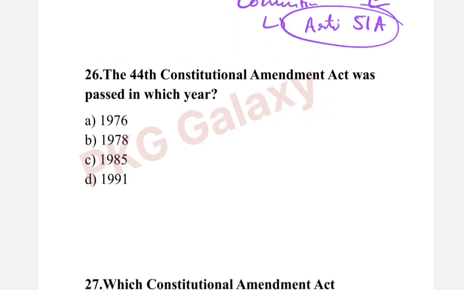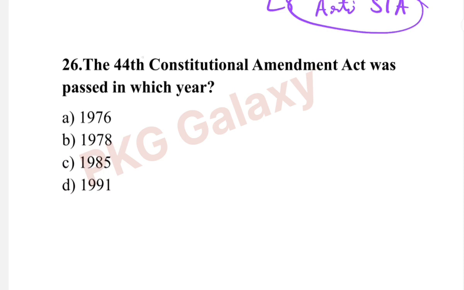Next question. The 44th Constitutional Amendment Act was passed in which year? The correct answer is option B, 1978. The 44th Amendment Act was passed in 1978 to undo some of the provisions of the 42nd Amendment.